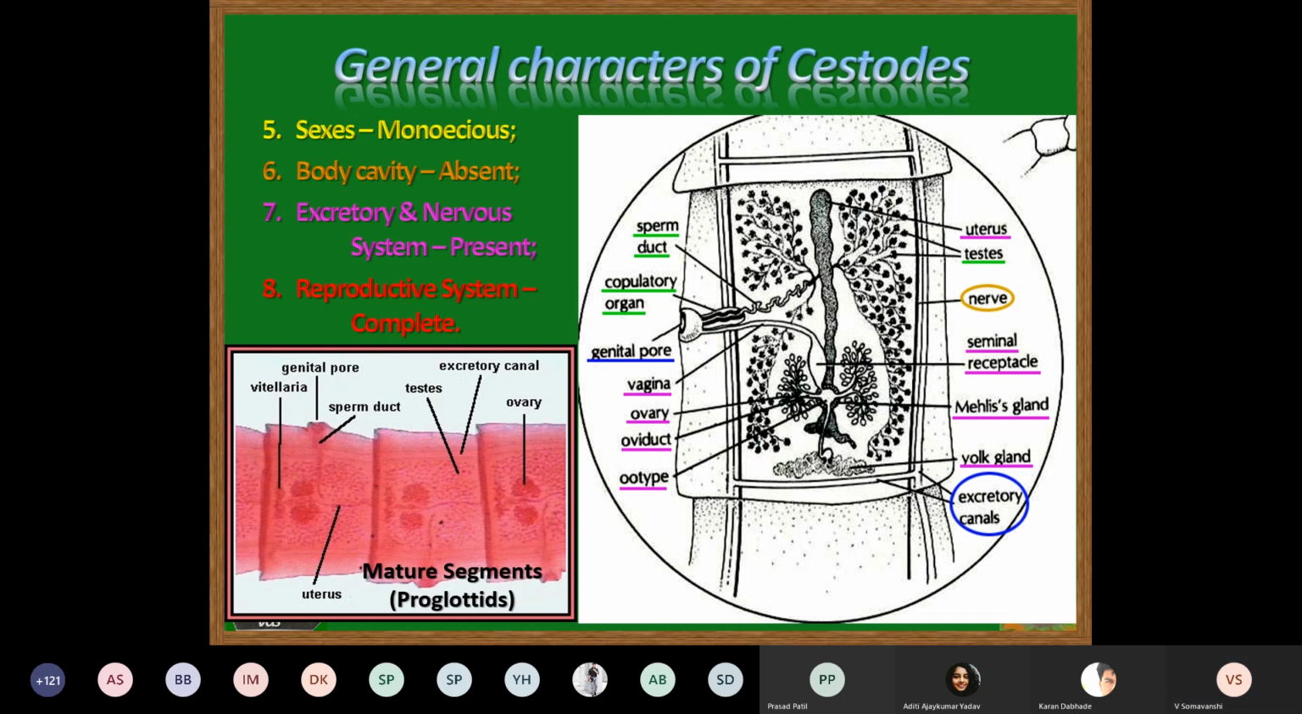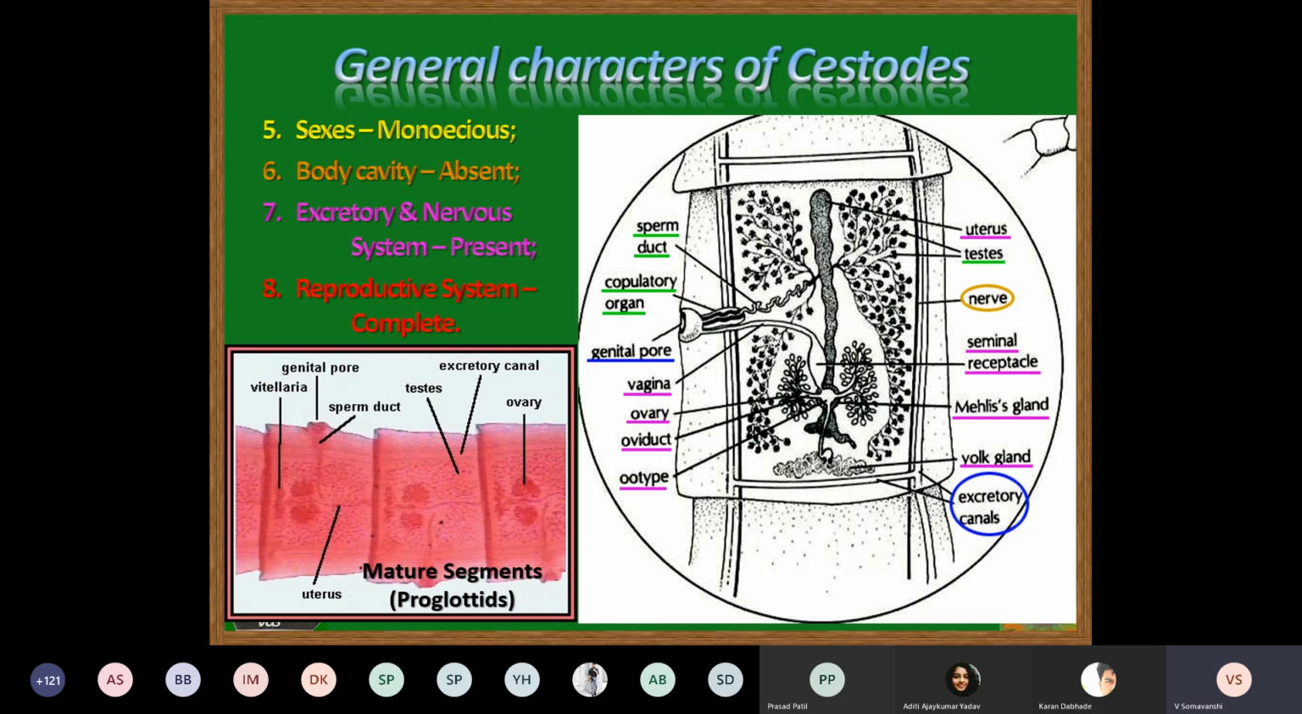Okay. So this is about the female reproductive system, containing the ovary, a single ovary lobe, and the vagina, which opens into a common genital opening called the genital atrium.